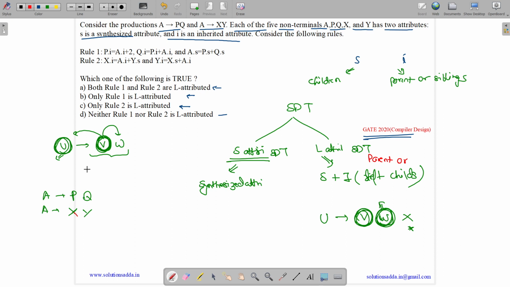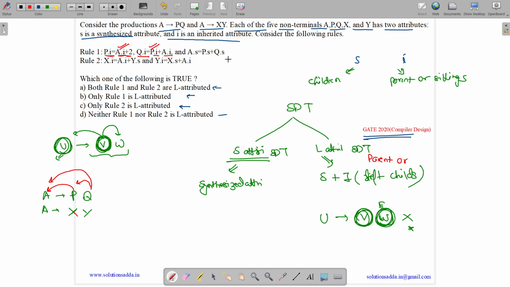So the production is P dot I equals A dot I plus 2. So P is taking value from A, which is its parent, so it is allowed in L attribution. Q dot I equals P dot I plus A dot I. So Q is taking value from P and A. Q is taking from its left sibling as well as from parent, which is also allowed.